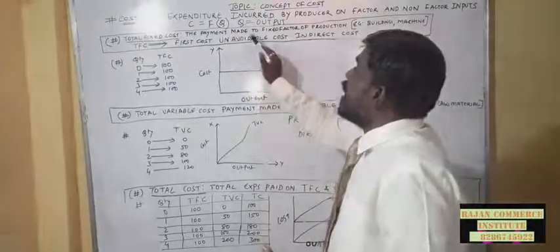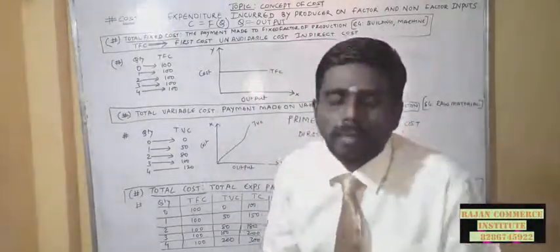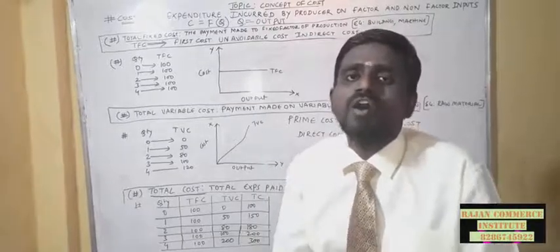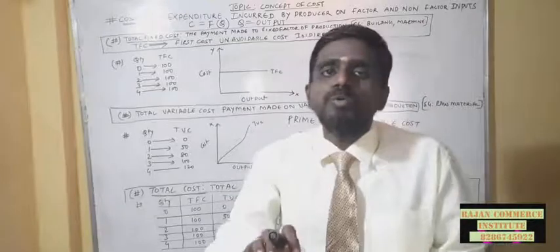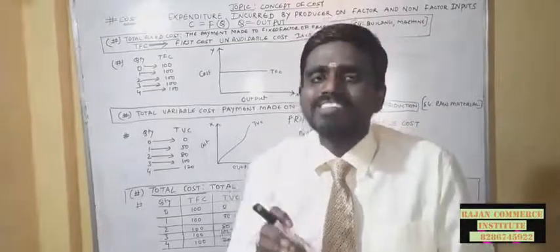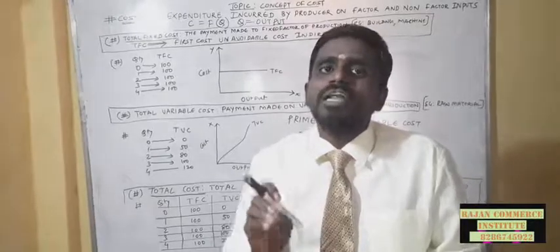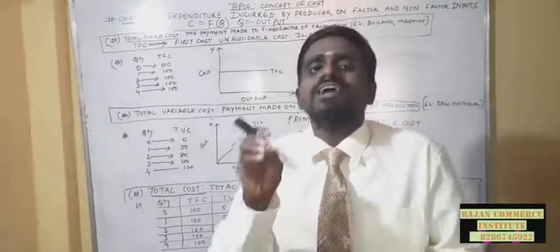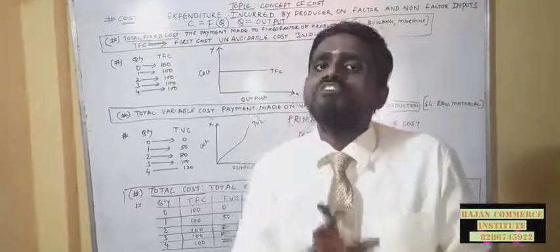This is the unavoidable cost. Spending money on the fixed cost doesn't give instant output of the product. This is the cost which should be incurred by the producer in a compulsory manner. It doesn't have a direct effect on the production of goods.